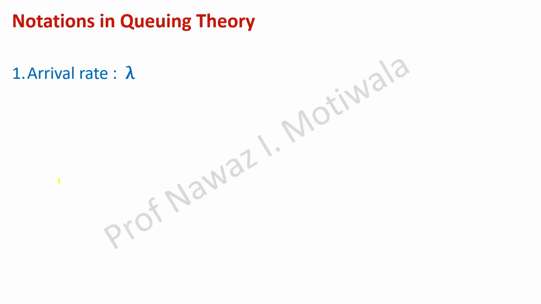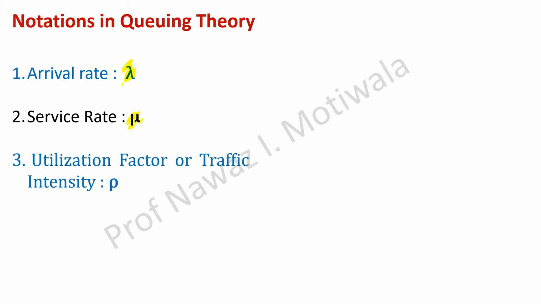So notations in queuing theory, as I already told, arrival rate notation is given by lambda. We have seen in the previous slide, it was lambda per hour. It's just a notation that arrival will be denoted by lambda. Similarly, we have service rate. Service rate will be denoted by mu. These are the standard notations. Then utilization factor. What does this mean? Let me explain to you with an example. What do you mean by utilization factor?